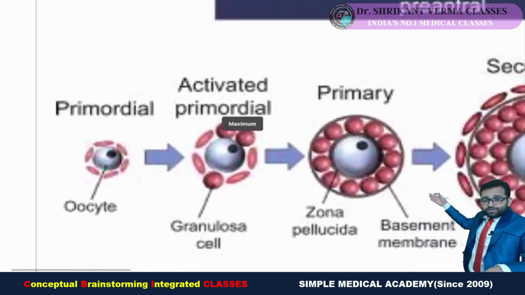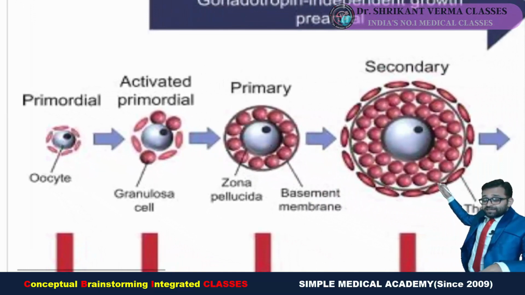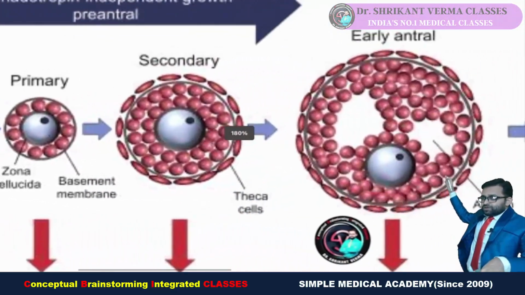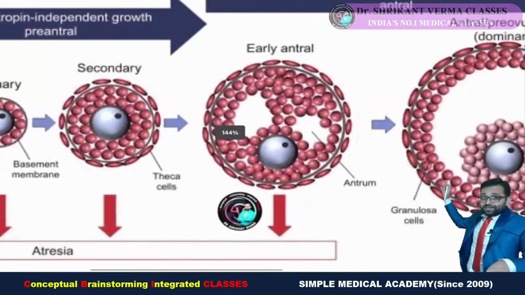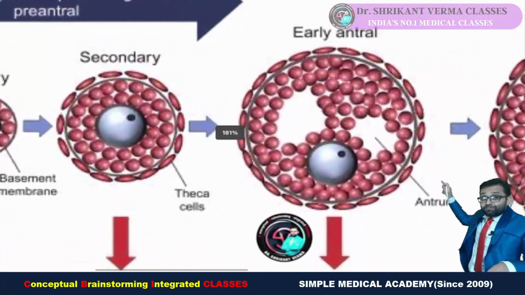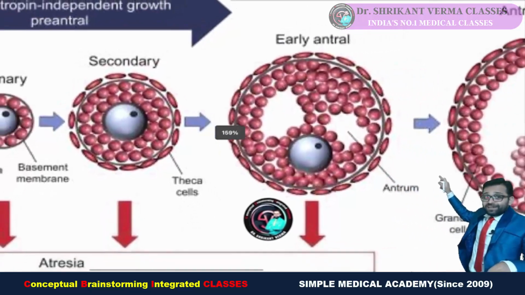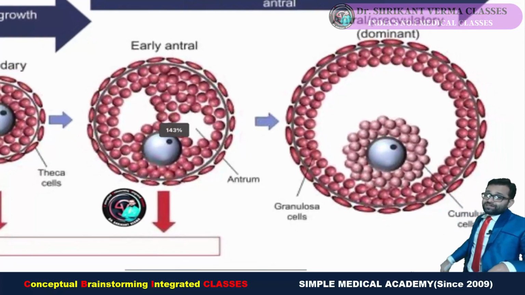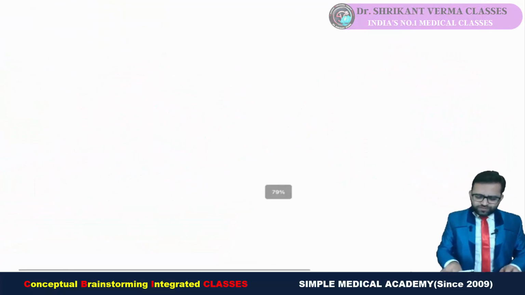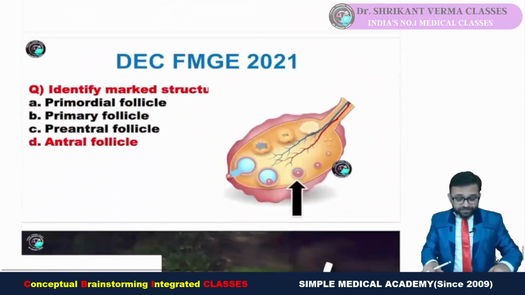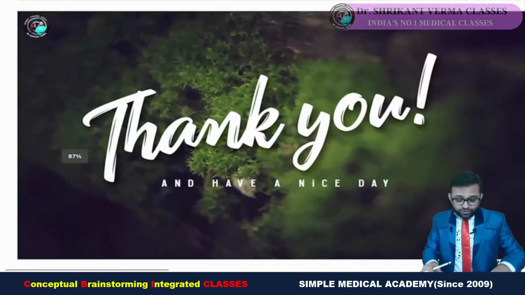Columnar epithelium they are developing, and then secondary follicles, these all are developing. And now there is a development of the small cavity, but complete single cavity is not there, multiple cavities. So this is our pre-antral phase or early antral, and later one single large cavity is formed. This is our antral phase. Okay, so students, we are saying that single cavity was shown, that's why antral follicle you have to go. Fine. So these are our different questions.